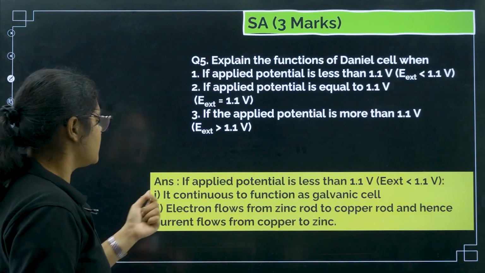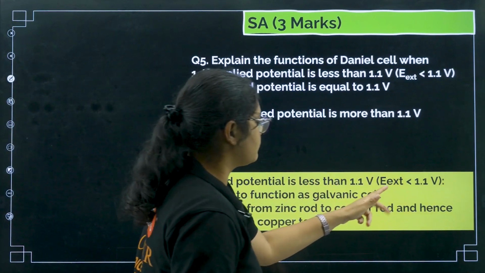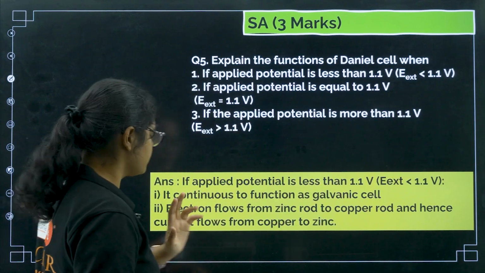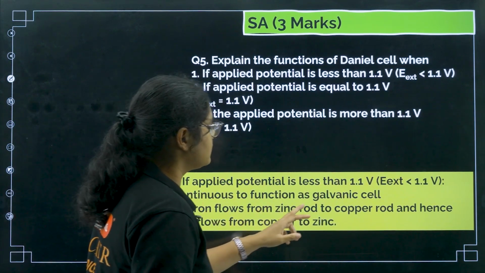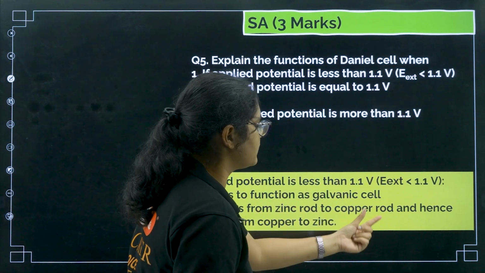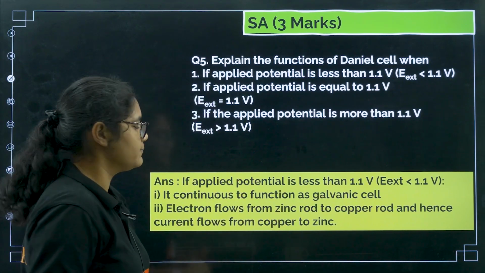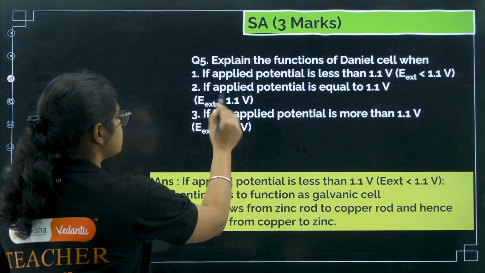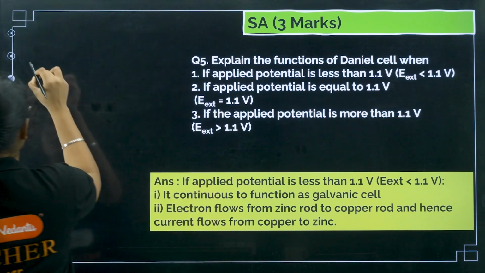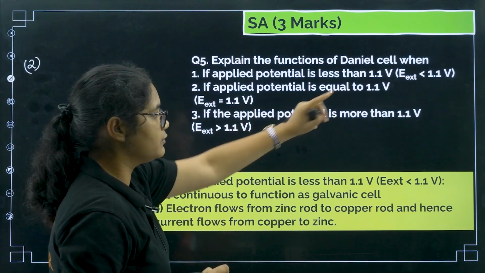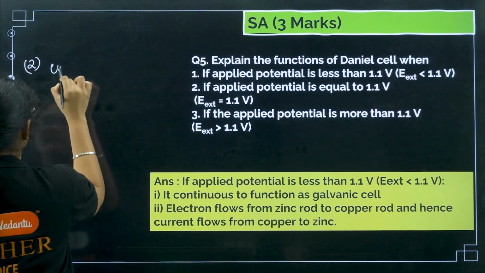So if the applied potential is less than 1.1 volt, it continues to function as a galvanic cell. Electrons flow from the zinc rod to the copper rod, and hence the current flows from copper to zinc. This is what happens normally. But if the applied potential is equal to 1.1 volt, current stops flowing.